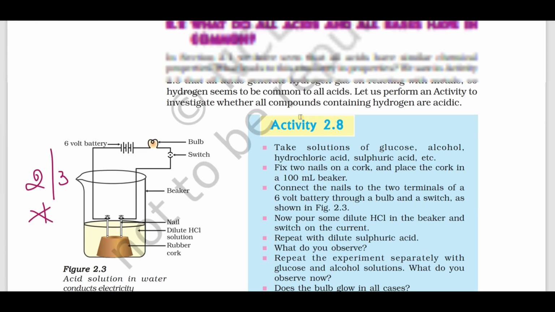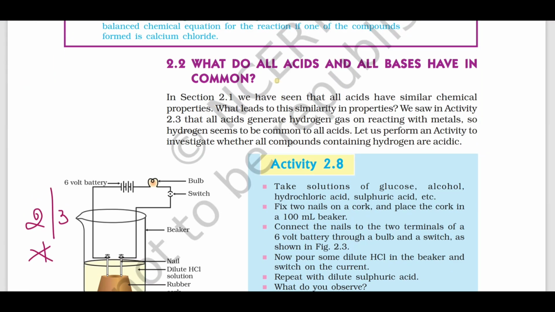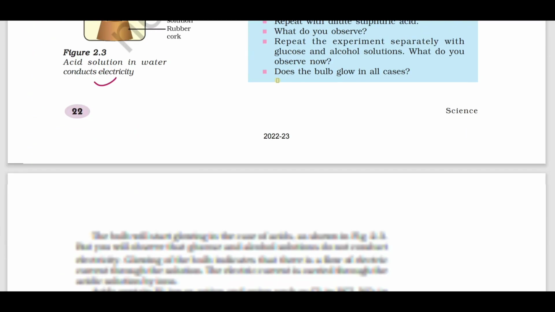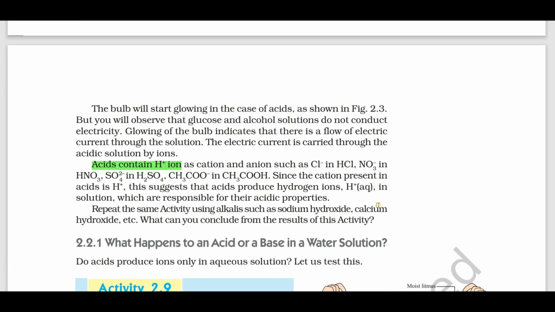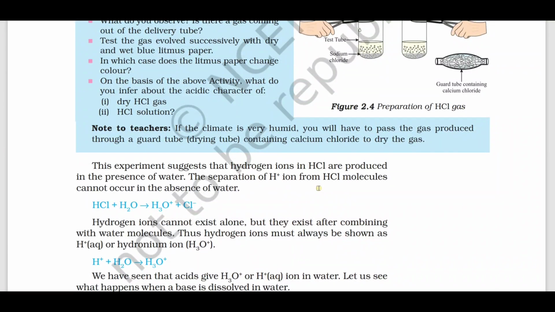Next, what do all acids and bases have in common? All the acids will have H plus ions. Acid contains H plus ions, hydrogen ions. Acid in water produces what? H plus ions.